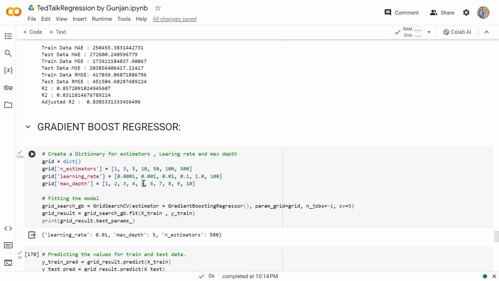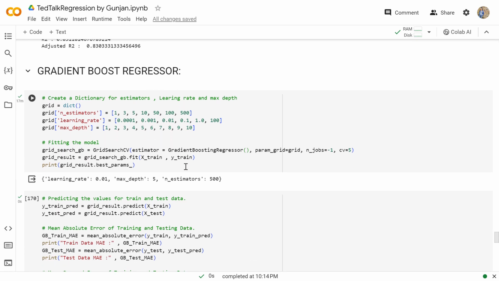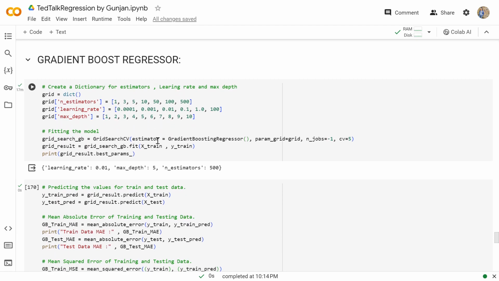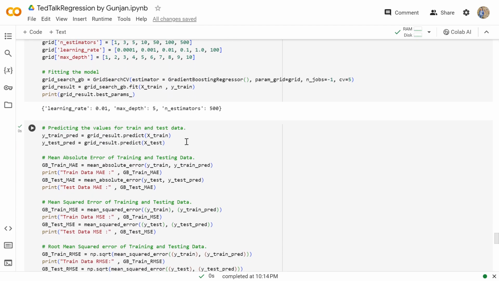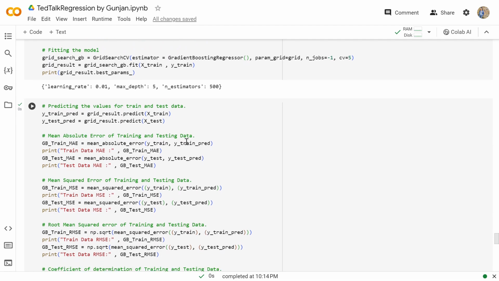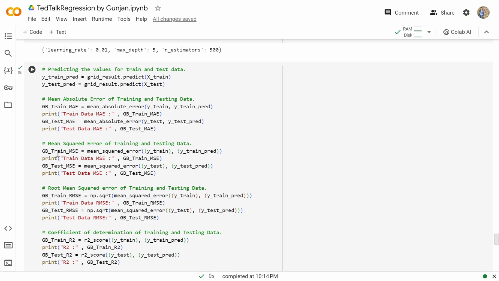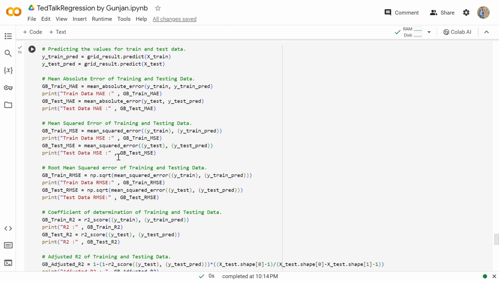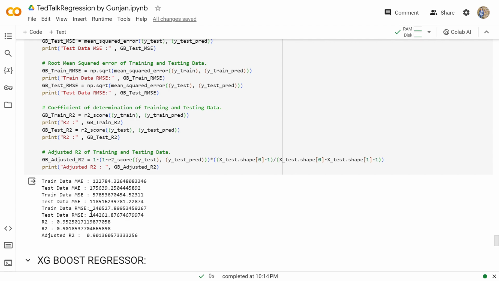So we'll create a dictionary of estimator, learning rate, and maximum depth, then fit the model, predict the values of train and test data, and check the mean absolute error, mean squared error, and root mean squared error, which is